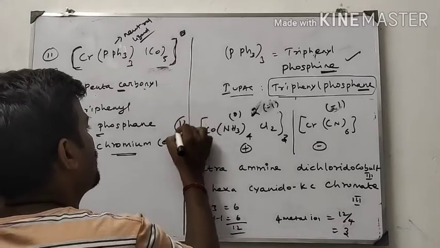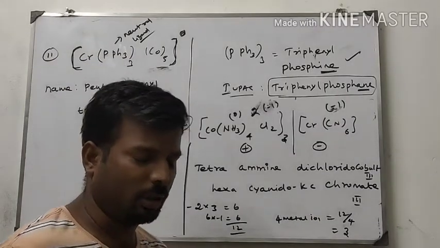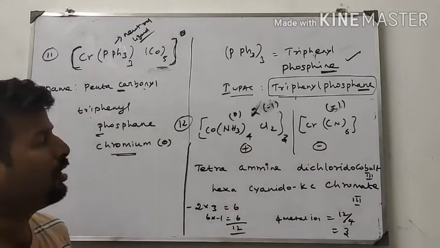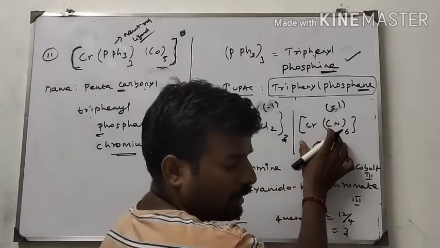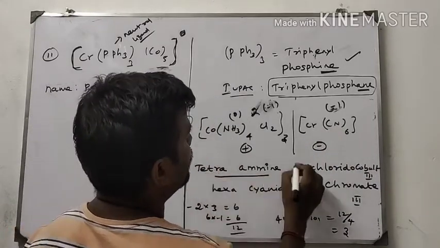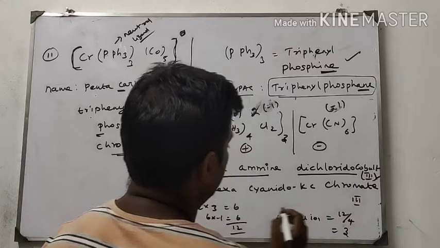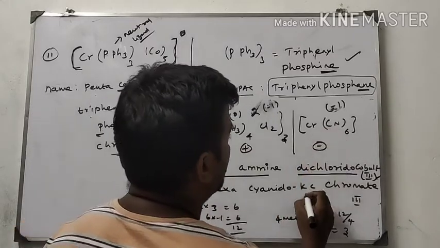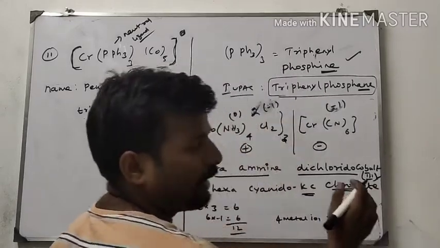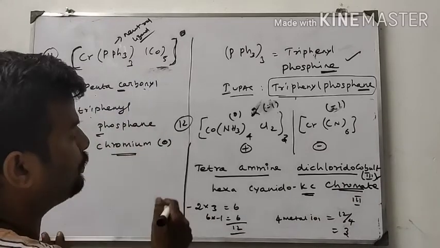Next one is the 12th compound. This is not a single complex. This is a coordination compound. We can separate it into a cationic part and an anionic part. The first part is cationic, the second one is anionic. First we have to write the cationic part: tetraammine dichloridocobalt 3. This 3 I will explain. And hexacyanido, an ambident ligand, so kappa C, chromate, the anionic part, metal name plus ATE. So chromate 3. How the 3 comes, I will tell you.